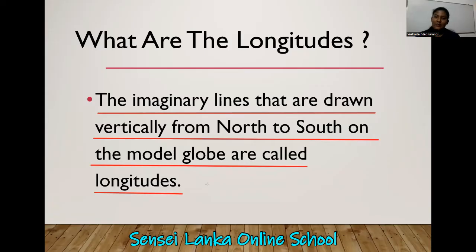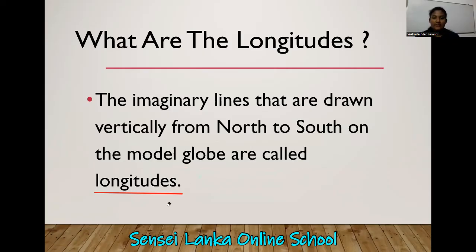You can understand it with my earlier lessons. The imaginary lines. What are the imaginary lines? That means on the surface of the earth, these lines are not there. They are not real. So these lines are imaginary lines.